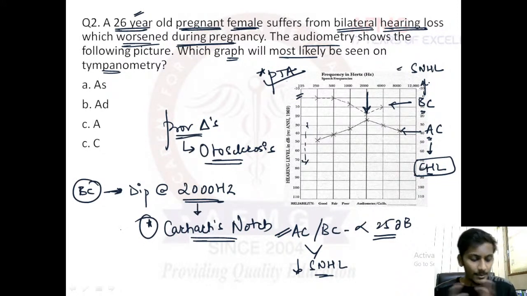And now as we have come to a diagnosis, it is otosclerosis. Now can anybody tell me what is the curve that we can see on tympanometry? I hope all of you have answered it quite well. Yes, we can see option A, that is an AS type of curve in cases of otosclerosis. An AS type of curve is seen in cases of otosclerosis.